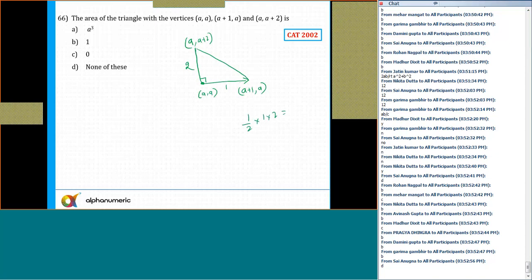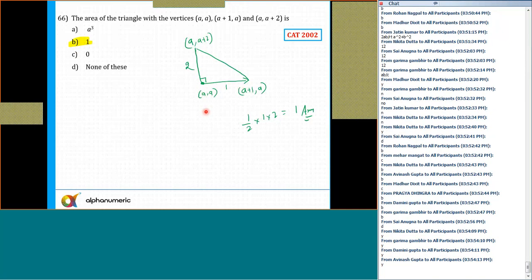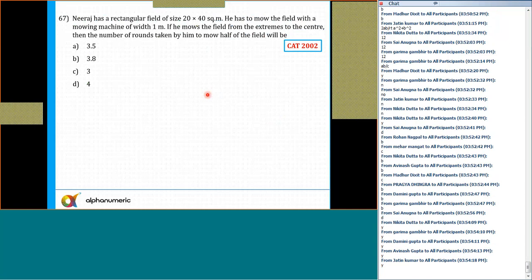So area is equal to half into base into height. It is equal to 1. So it is always 1. Okay. Is that clear? Please respond. This will be parallel. These two will form a right angle triangle. 67. What is the answer for 67?